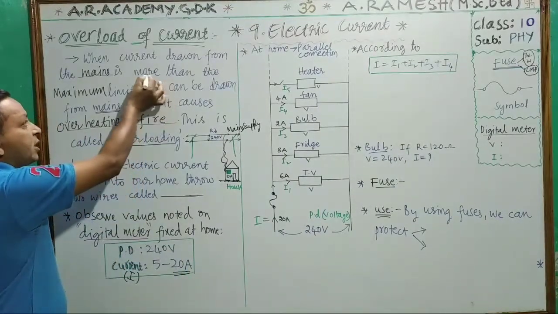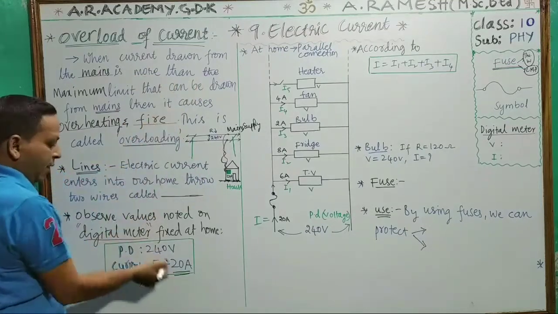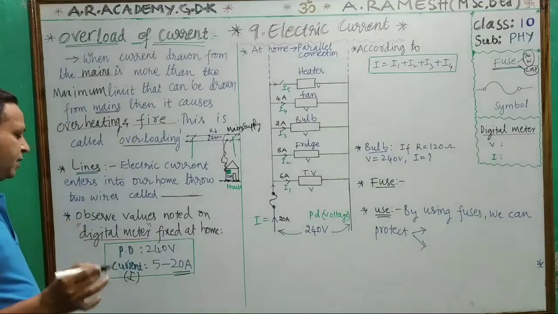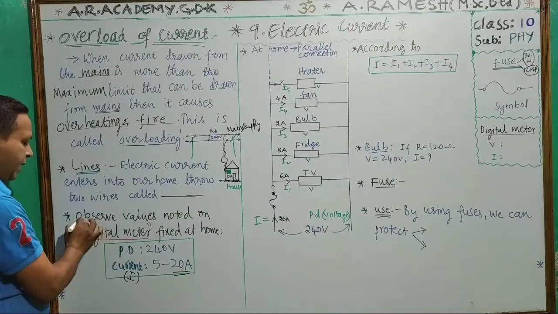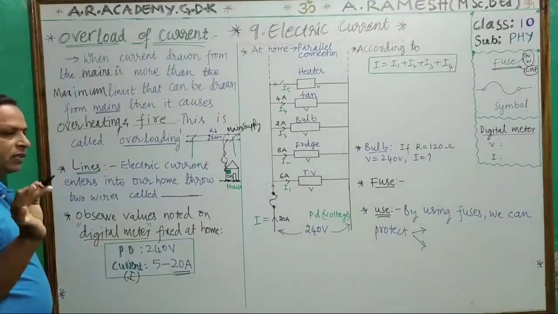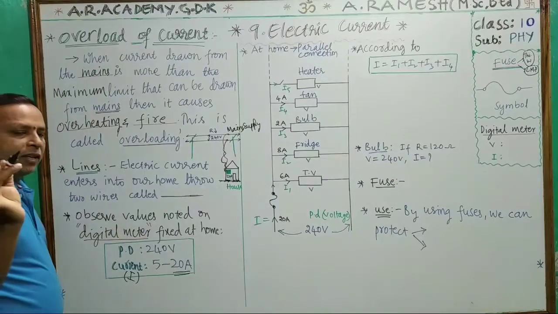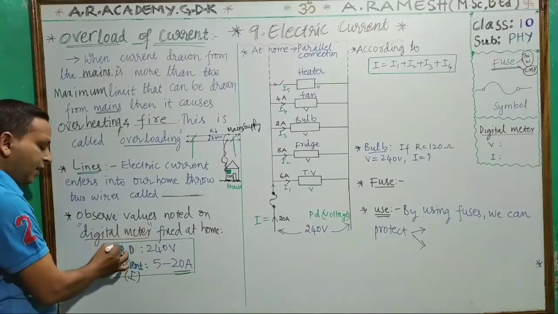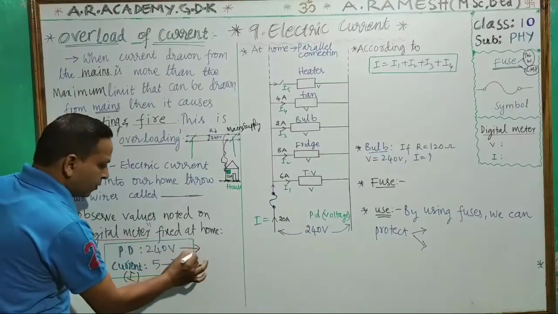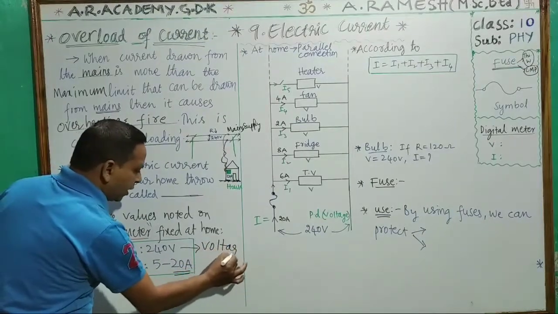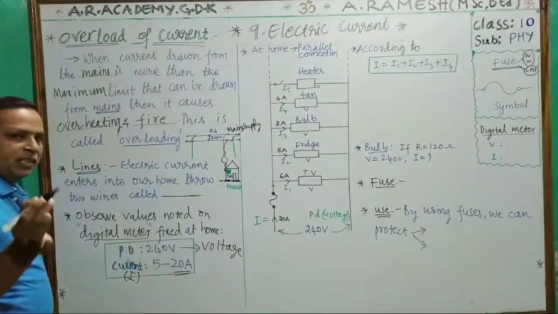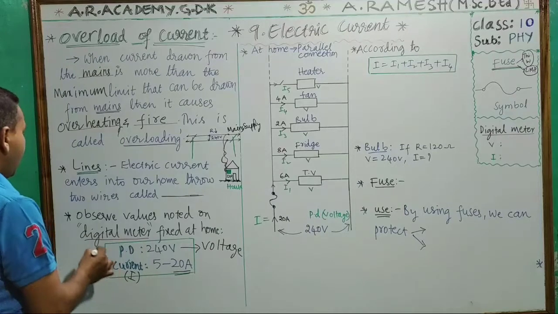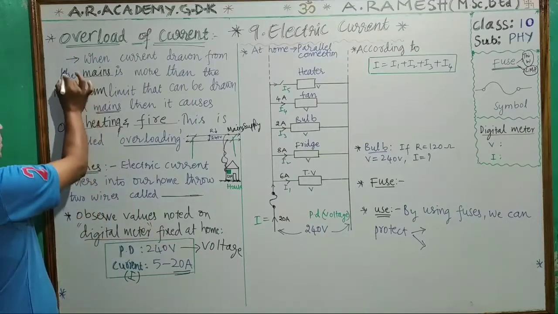If we draw more than that maximum limit of 20 amperes, then the overheating of the wires and fire will take place. That is overloading. Here you can observe the values noted on digital meters fixed to our house. Digital meters we generally call current meter or current reading meter. There, potential difference, meaning voltage, is written, and current I is also written in amps. Minimum and maximum, 5 to 20 amps, is generally written. Remember that. This is about the digital meter, and this is about overloading.